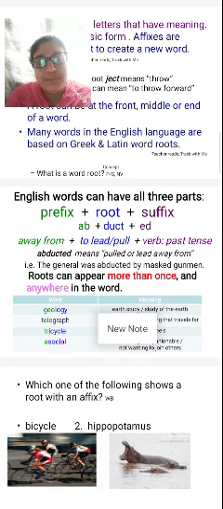Roots can appear more than once and anywhere in the word, right? So, roots can appear more than once, ma'am. So, there are no rules and regulations in the roots. I already told you at the starting itself that there are no rules and regulations in the roots.